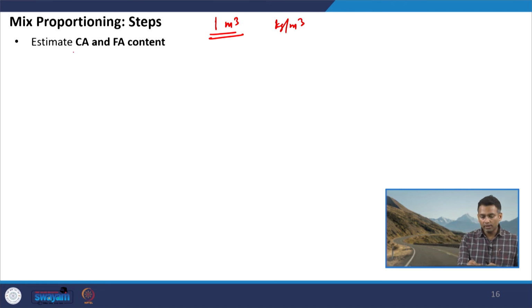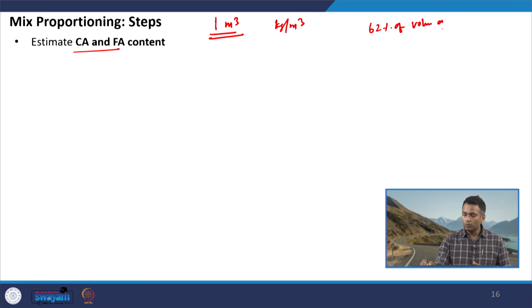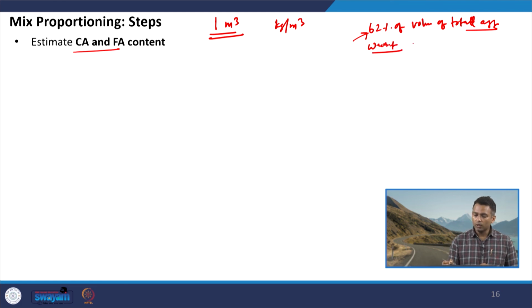But the coarse aggregate and fine aggregate, which we discussed in the last slide, we saw the table where it was mentioned in terms of volume, 62% of volume of total aggregate, say. So, we have to convert this volume into weight. How do I do that? First, all the proportions which we discussed in kgs per meter cube, we will convert into volume.